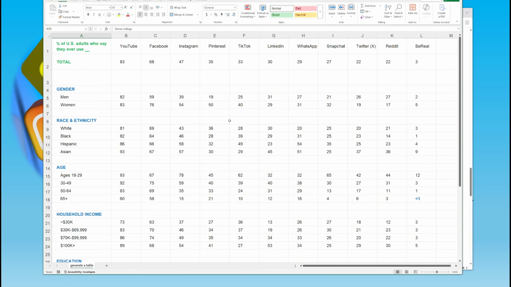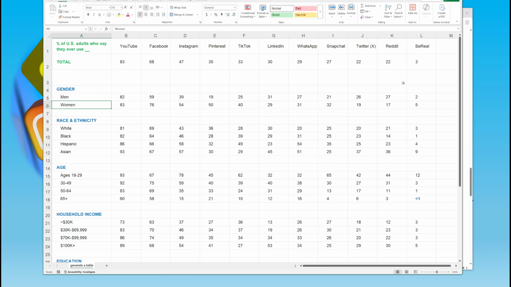Now, you could try to just look at this table and guess, but the problem from a mathematical standpoint is that there are 11 different platforms that Pew looked at, and they looked at 23 different variables. So that's a total of 253 values on a spreadsheet. And that's hard for the human brain to process. It's actually not a simple mathematical problem.